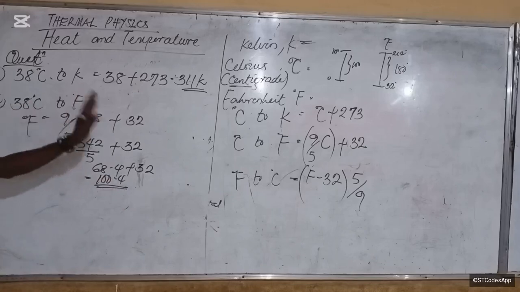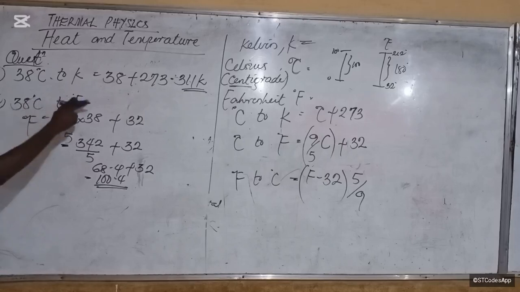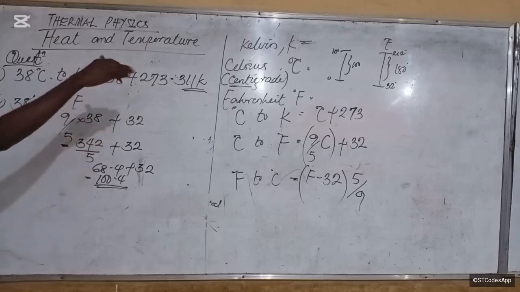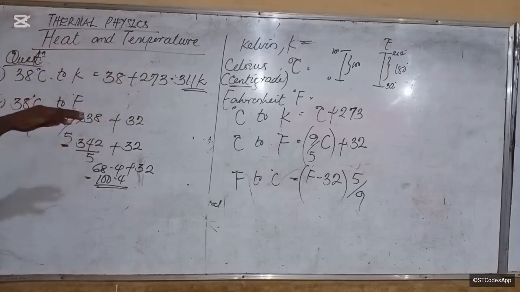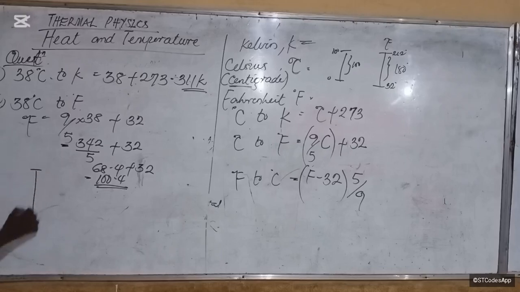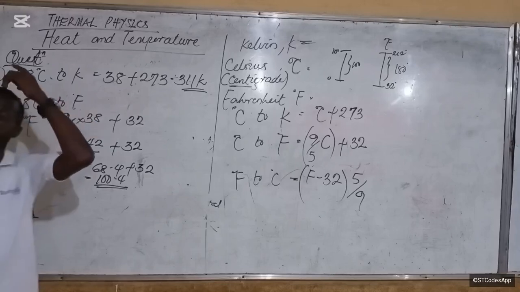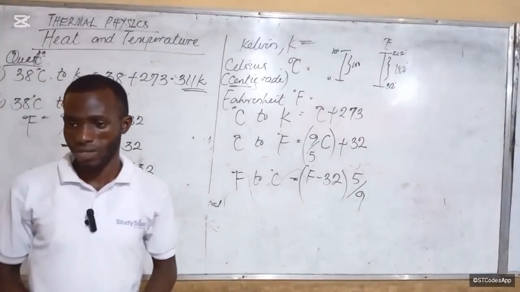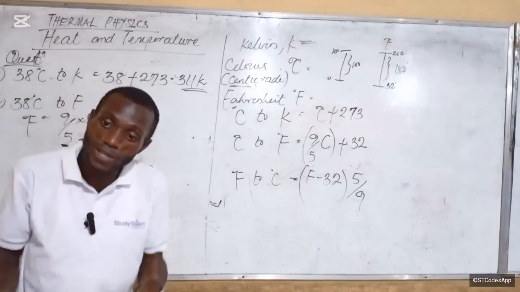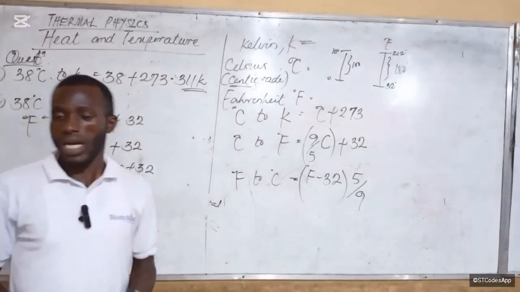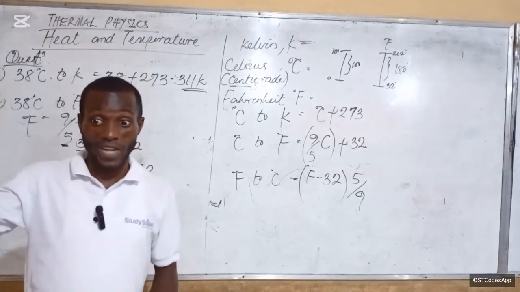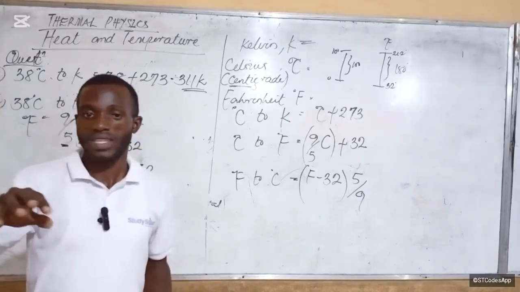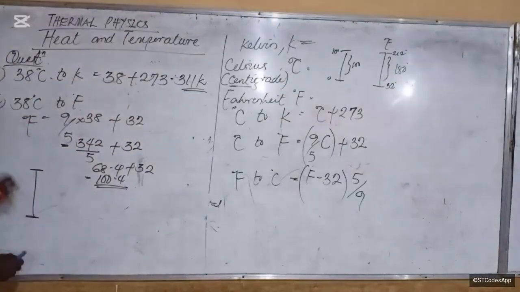Now let me show you how we came about that formula. The other way to solving this is this. You know this degree Celsius to Fahrenheit, right? So they use the same notation, upper fixed point, lower fixed point, right? Now I'm going to teach you about thermometry and what we call upper fixed point, lower fixed point, and how a thermometer even works. How do you think a thermometer is able to check the temperature? It's just by expansion of the fluid. Do you understand? We've done another expansion of water before, right? Okay, I'm going to talk about it later. Let me just show you something here.